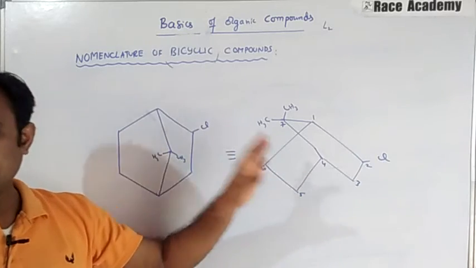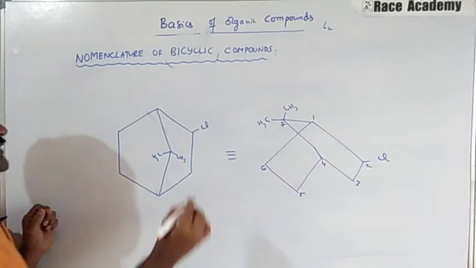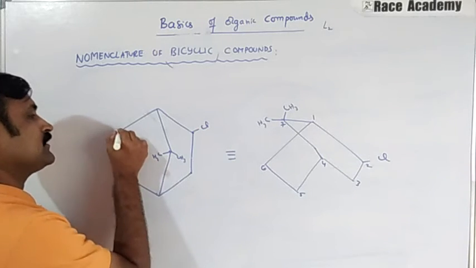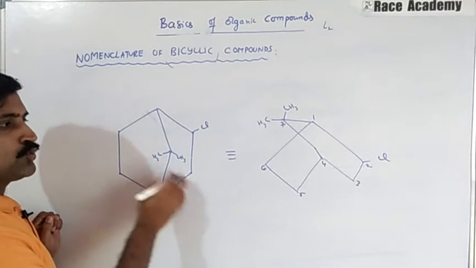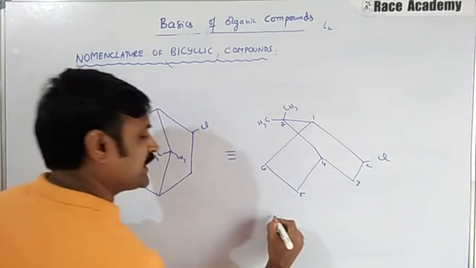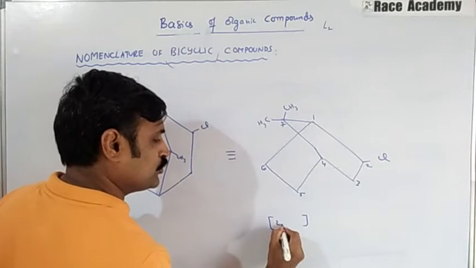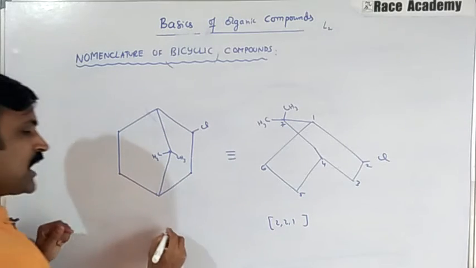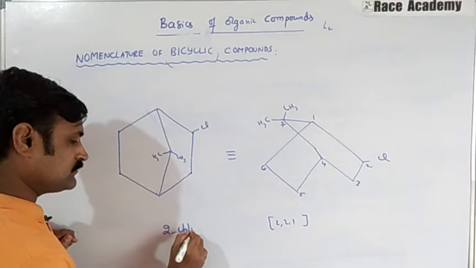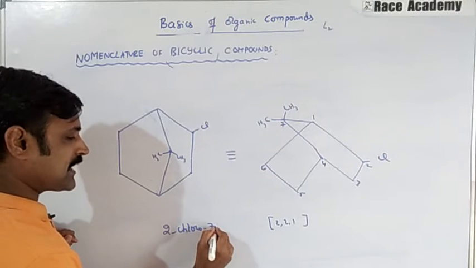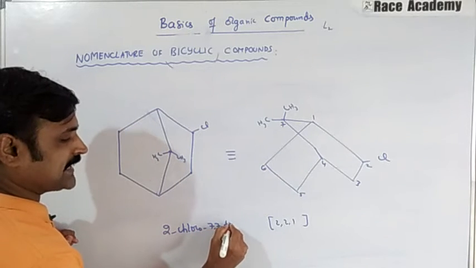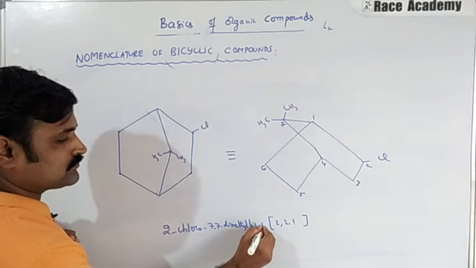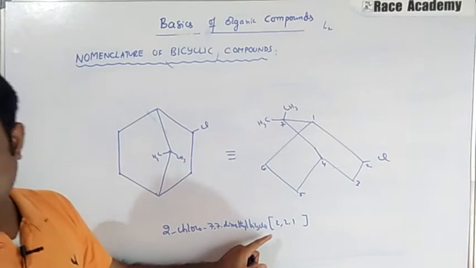Coming to the bridges, this is 1 and here 2 are there, so 2, 1 is the numbering. Before that comes 2-chloro, 7,7-dimethyl bicyclo 2, 1.